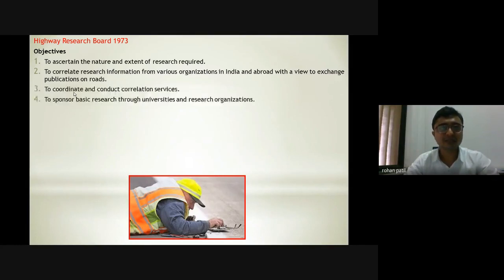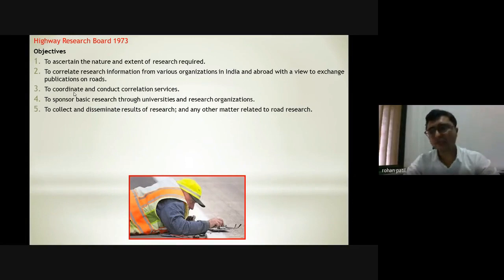Then to coordinate and conduct correlative services, and to sponsor basic research through universities and research organizations. What research is being done in universities or some government colleges? They will get funds from this Highway Research Board for development or research in case of roads. Then to collect and disseminate results of research and any other matter related to road research.